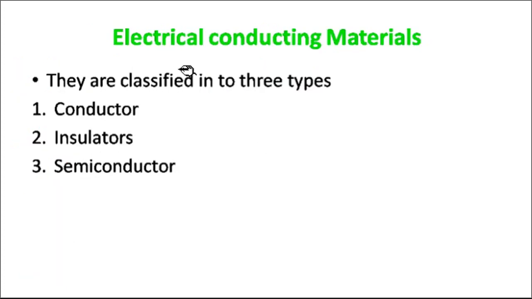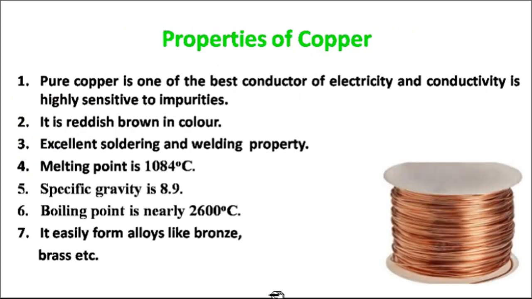Then electrical conducting materials are classified into three main types: the first is conductor, then insulator, and third is semiconductor. One by one, first the conductor. What are the properties of a conductor?